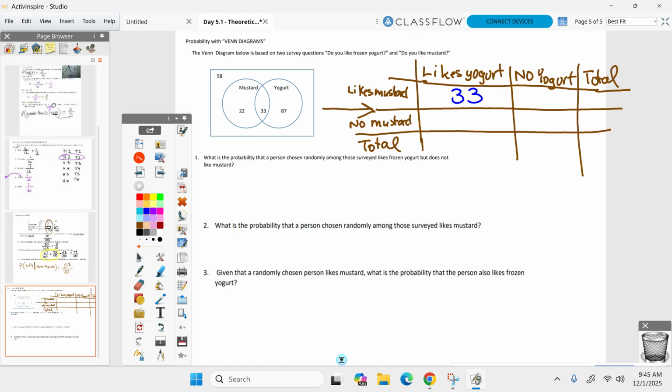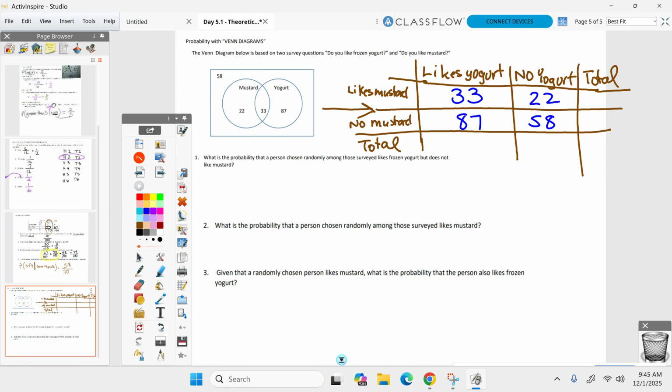What's the 87? They like yogurt, but not mustard. Likes yogurt, no mustard, though, because that's separate. What's the 22, kids? That's going to be what? Likes mustard, but not yogurt. And then how about that 58 all by its lonesome out there? They don't like either one. No mustard, no yogurt. Yep, 58. Yep, and then go ahead, fill in the rest of the table now.